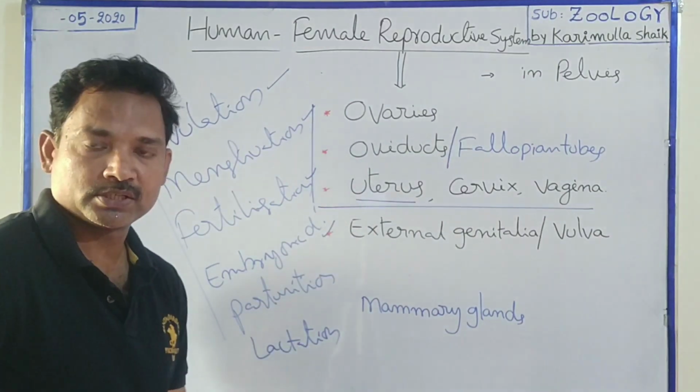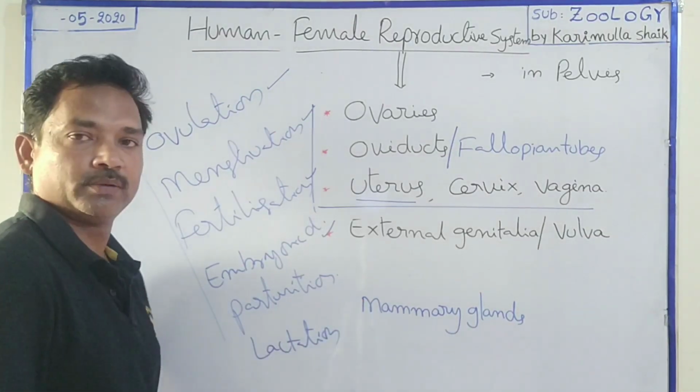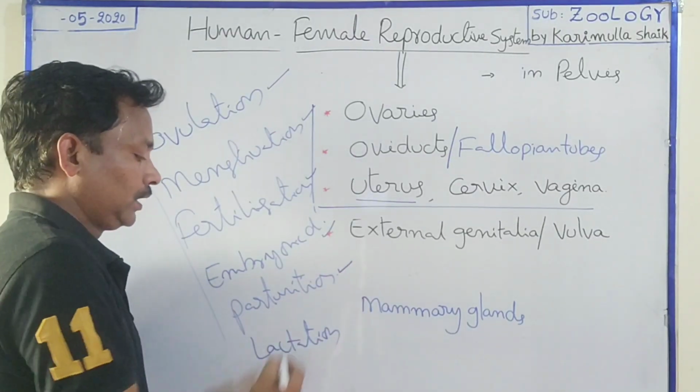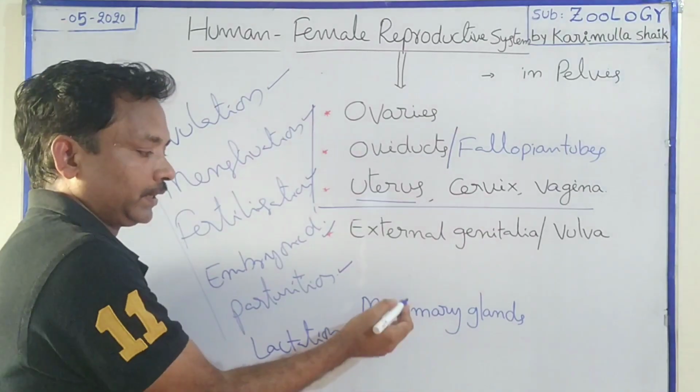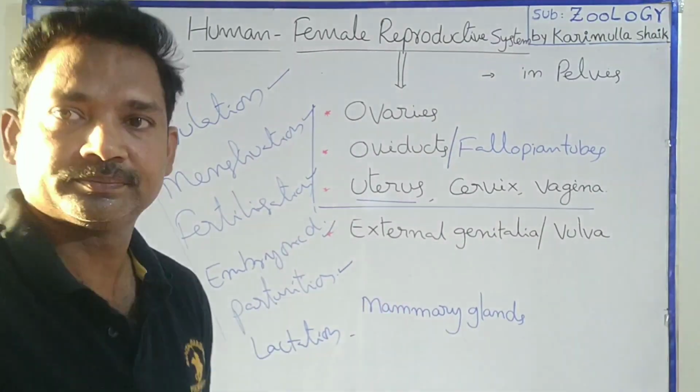Embryonic development takes 9 months, known as the gestation period. Next, the process of childbirth is called parturition. After that, the production and release, ejection, of milk by the mammary glands is known as lactation.